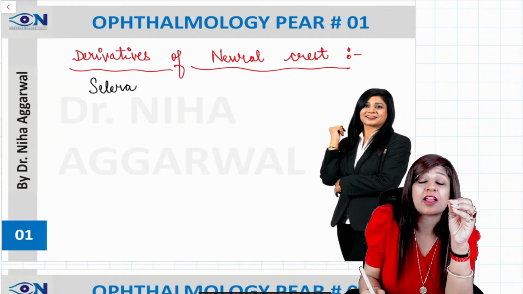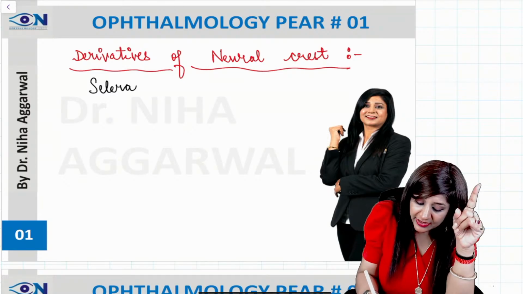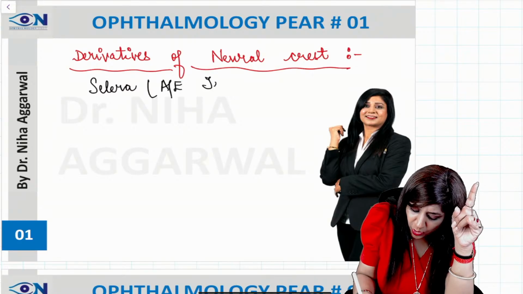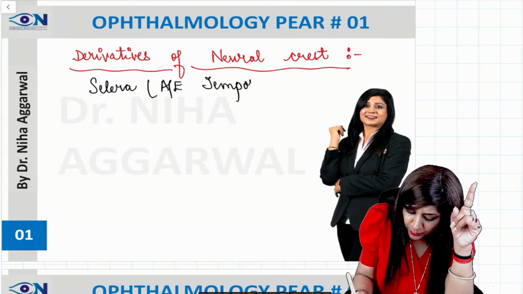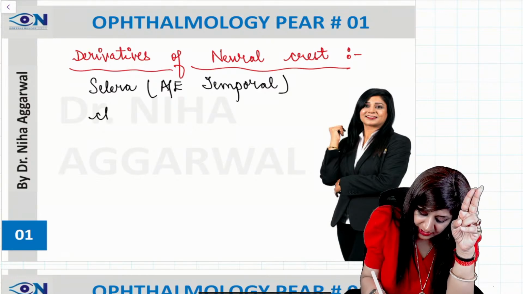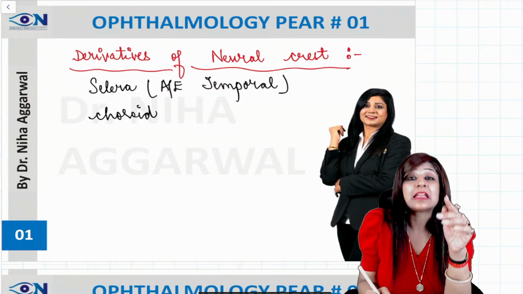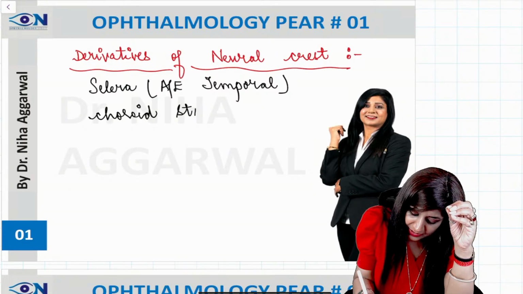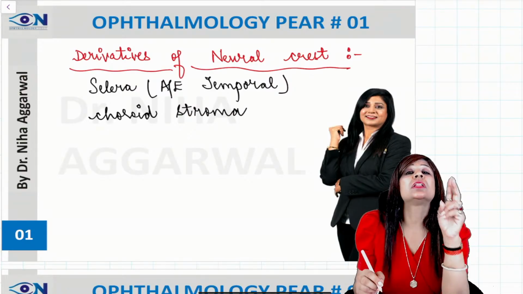Whenever I say sclera, it has to be neural crest, all except the temporal sclera. Then we have the choroid, है ना? Choroid capillaries are coming from mesoderm, while the choroid stroma is coming from the neural crest.